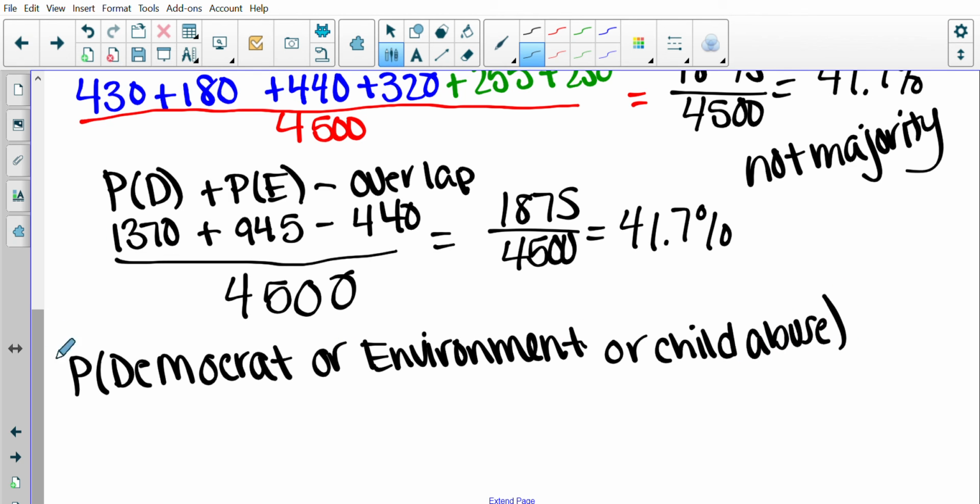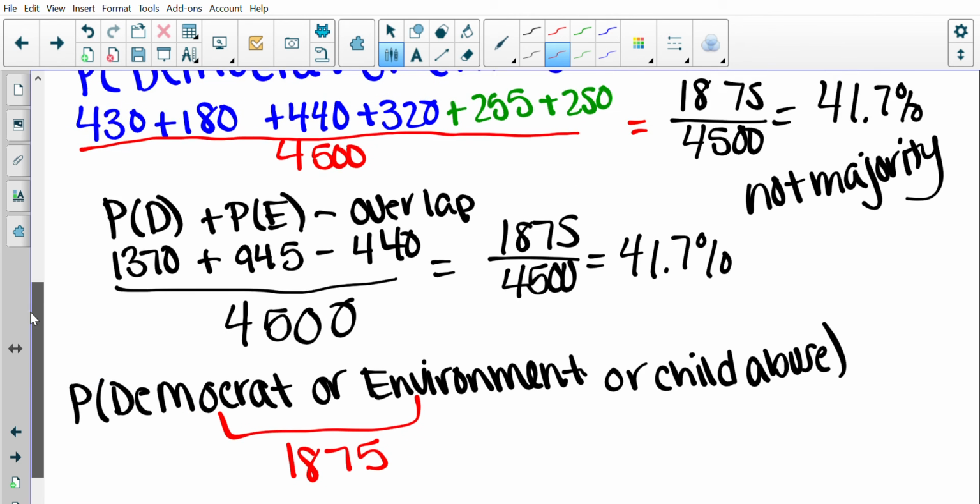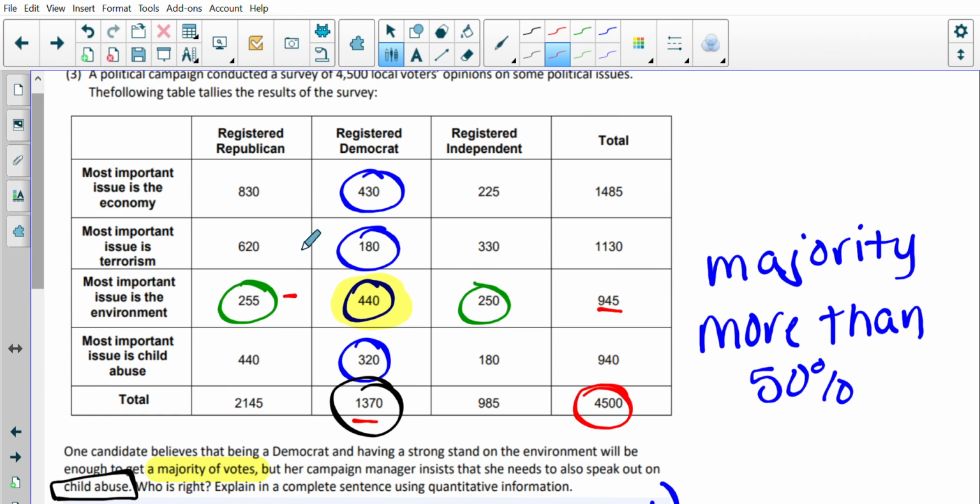So you're going to do the same thing that you guys did here, but now I have to add or child abuse. Okay, so you guys should have gotten 55.4. So what I did is I know this already. When I added all these up, I got the 1,875, right? So now I'm adding child abuse.